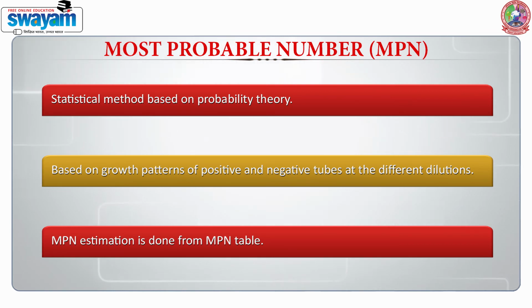Once we get the MPN value, then we can talk about the probability of these coliforms in the water, and we can go ahead with the presumptive or the completed test in case of coliforms.